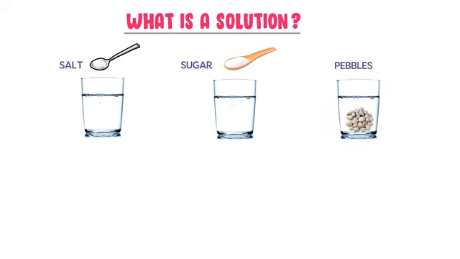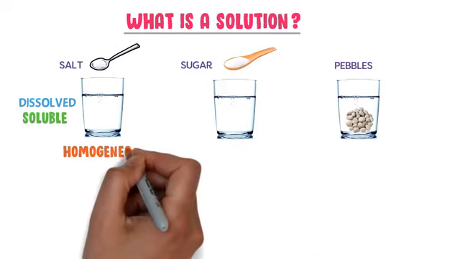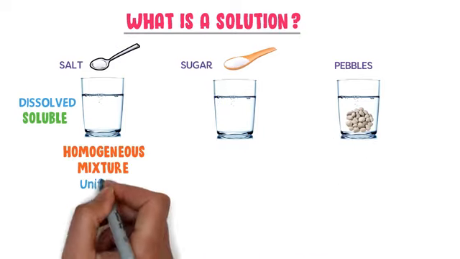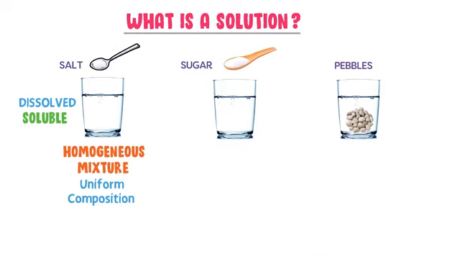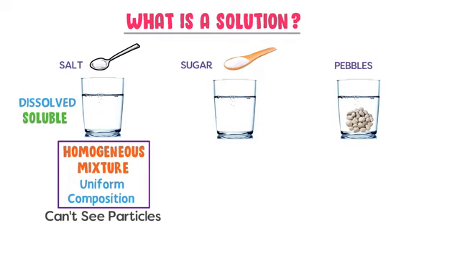After some time, I observe that salt is completely dissolved in the water. So we say that salt is soluble in water and forms a homogeneous mixture or uniform composition. By homogeneous mixture and uniform composition, I mean that we cannot spot or see the particles of salt and water in the glass with the naked eye.